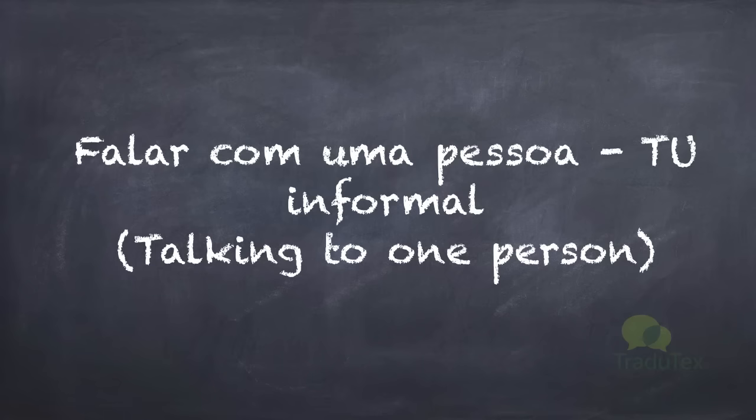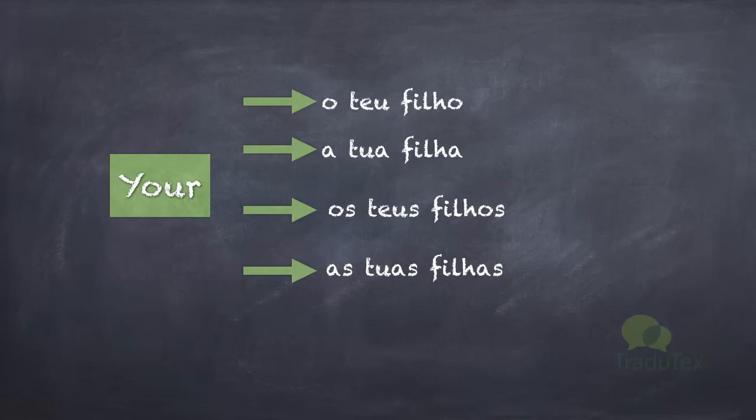That's personal pronouns, but we have to pay attention to formal or informal treatment even when we use the possessive "your". So if we're just talking to one person, falar com uma pessoa, we should use the tu, and the